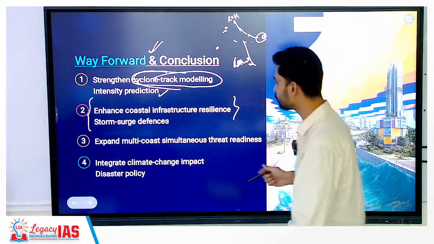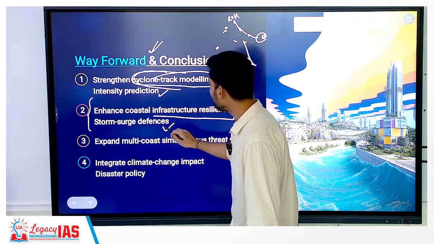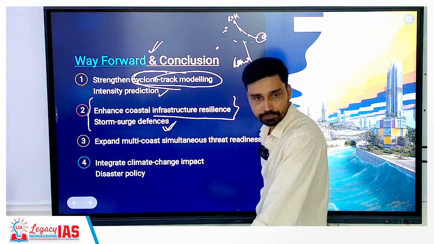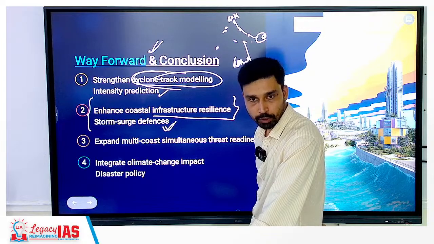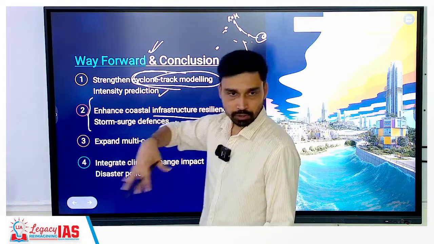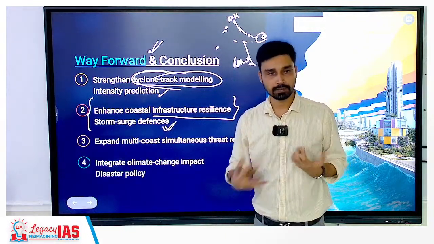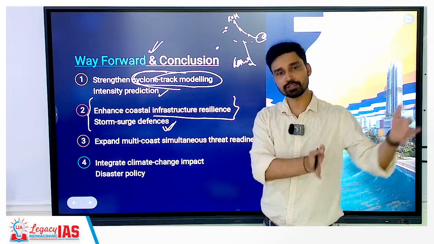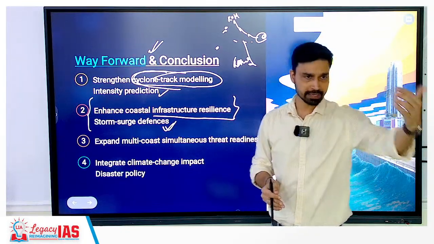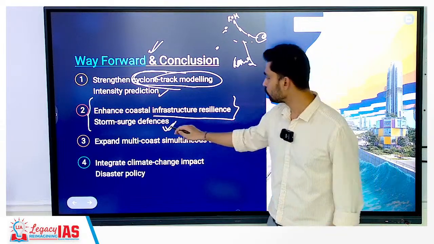Enhance coastal infrastructure resilience, and we have to defend our coast from what? The storm surges. Like on the Mumbai coast, you talk about, what do you have? You have seen hexagonal, pentagonal structures, rock structures, they are put along the coast. What is the purpose? They absorb the storm surge intensity, and the impact on the back infrastructure is relatively less. Okay, so that is something that we can talk about, we can discuss here.